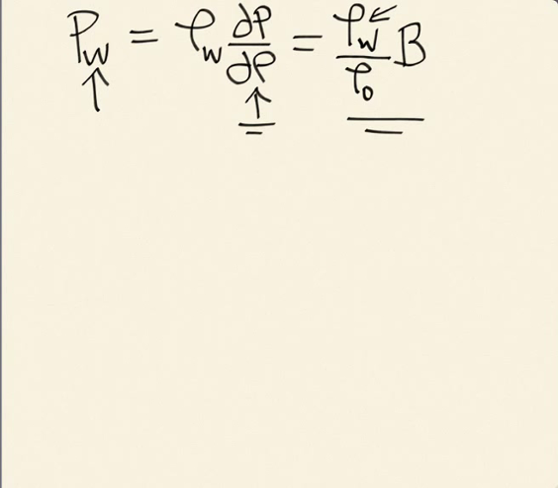Okay. All right, so that's kind of a definition, really. The assumption we're making is that the pressure change is linear with the density change. That's what this expression is. But then we have this coefficient we just put in by measurement or ad hoc. Okay, so now we have a relationship between the pressure change due to the wave and the density change due to the wave. Now what we need next is a relationship between the density change in the wave and the